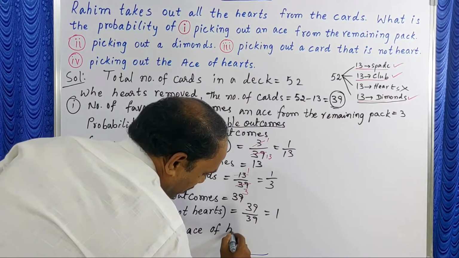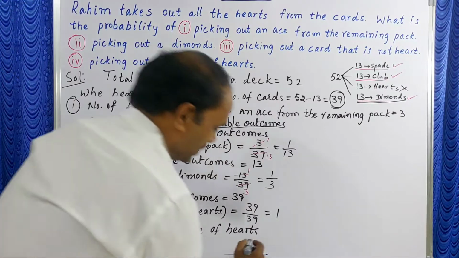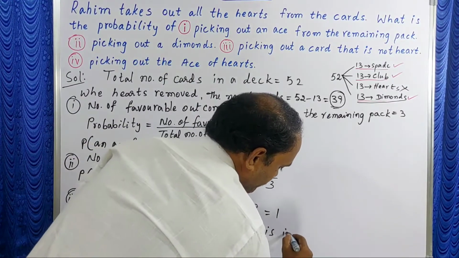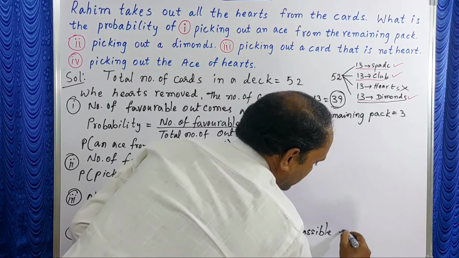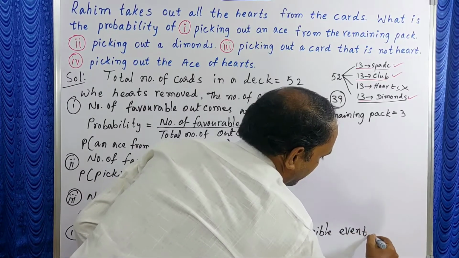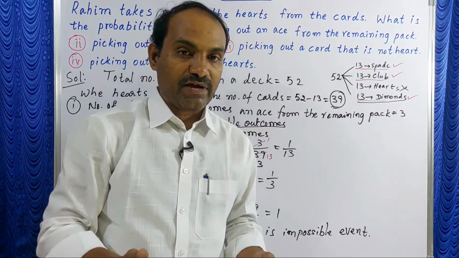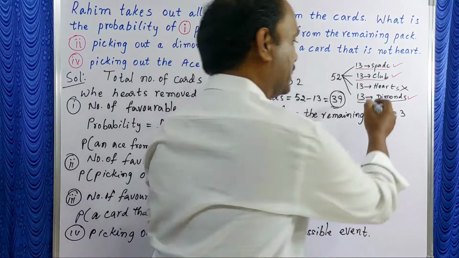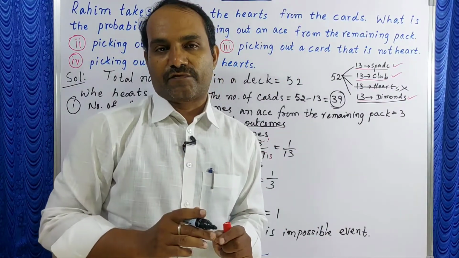Ace of hearts is an impossible event. So what is the probability of an impossible event? Why impossible? All hearts are already taken out, so no hearts are there in that deck of cards.